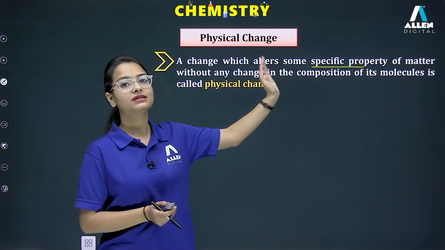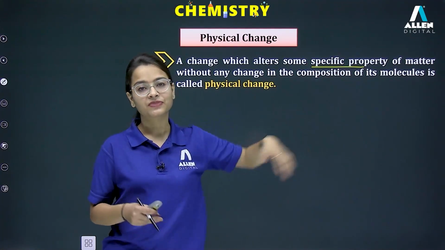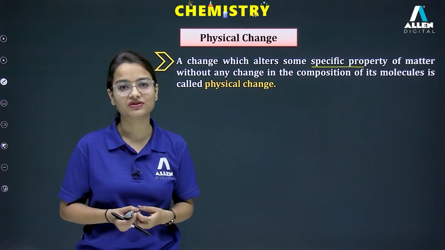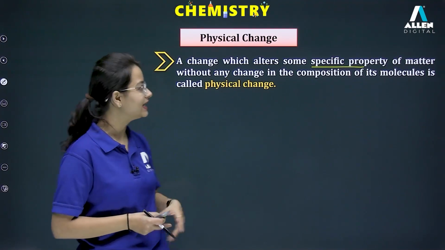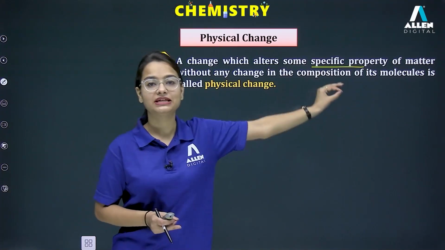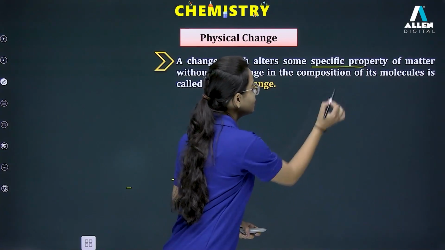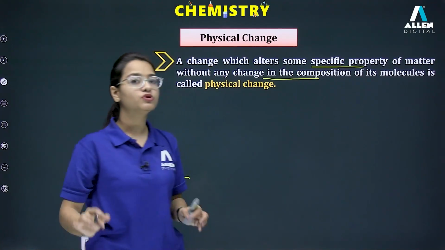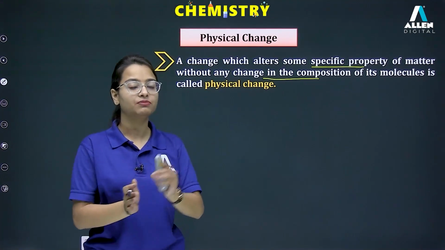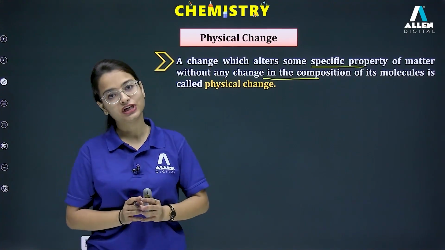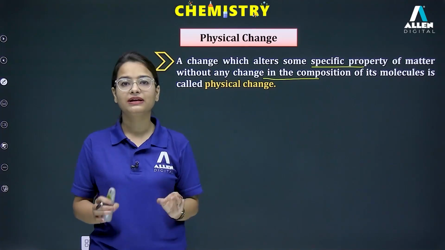They all are physical properties of the substance. So, a change which alters some physical property, or we can say some specific property of matter. Of course, we are dealing with the matter in our chemistry. Chemistry is all about the matter and its interaction with energy, right? So, this is a change which alters some physical properties of the matter without any change in the composition of the molecule. Here, composition should remain same. If the composition of the substance is changing, that means you are not talking about the physical change. So, if we are dealing with the physical change, composition of the substance should remain same.